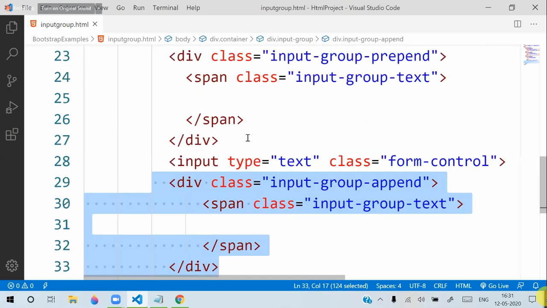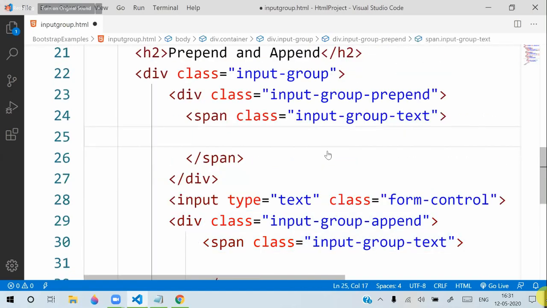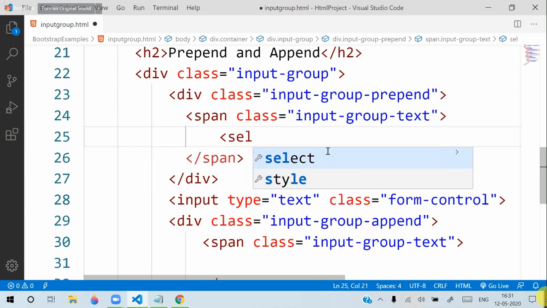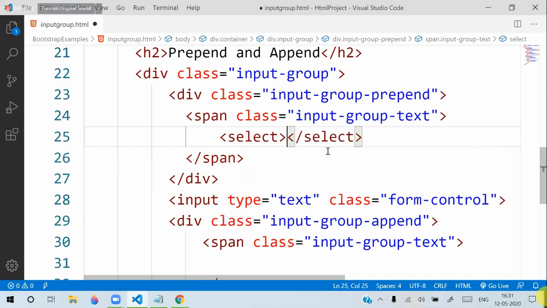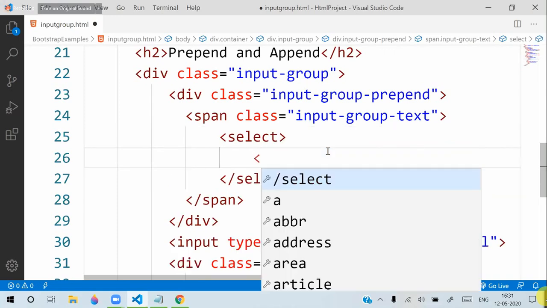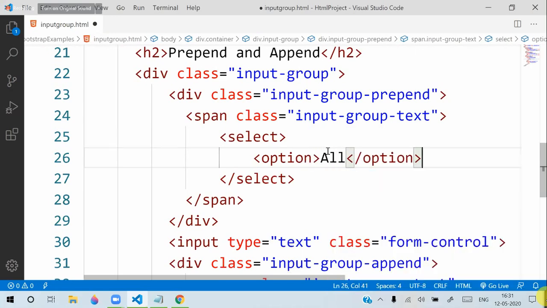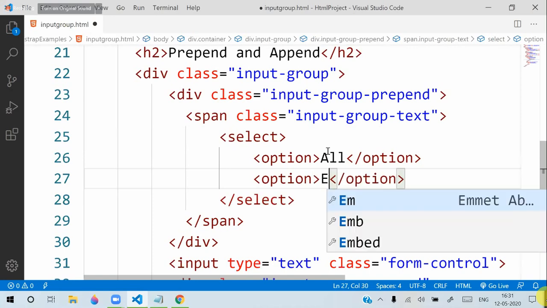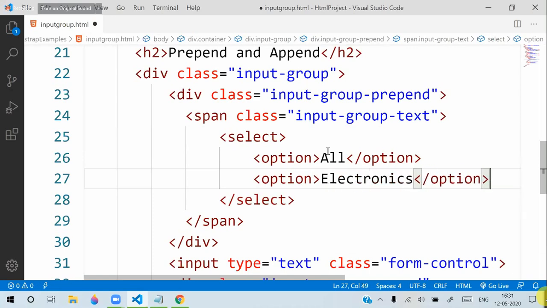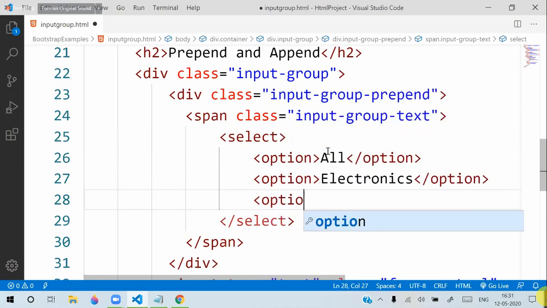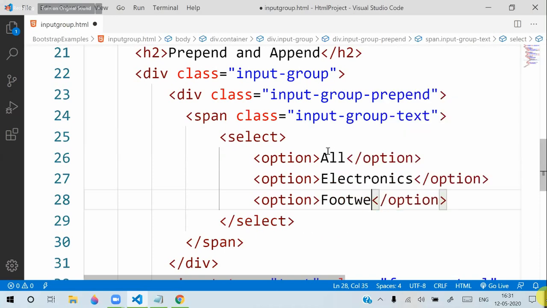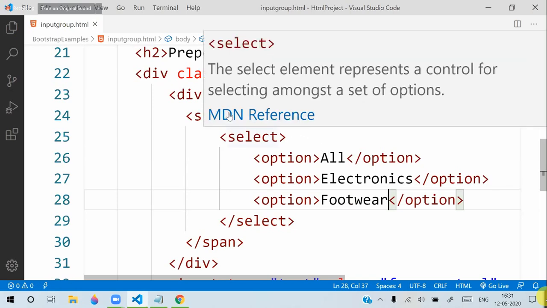Now in this span, I want a select. I want a select that will have options. We know all that, and we will keep an option as electronics. We will keep an option like footwear. Like this we will define, right? Those are the options defined here, right? One second.